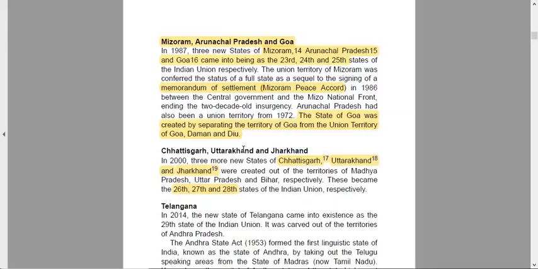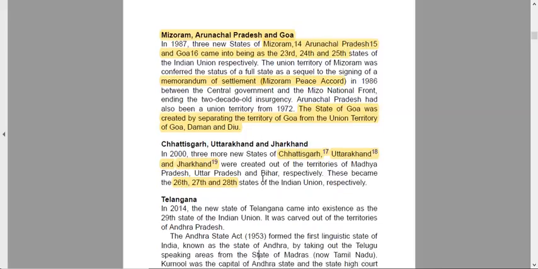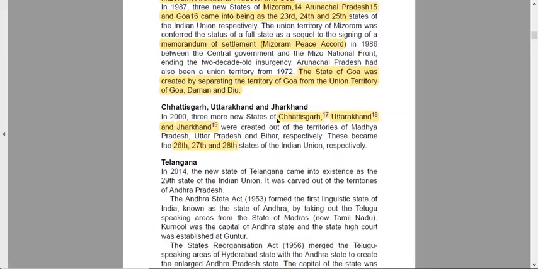The state of Goa was created by separating the territory of Goa from the Union Territory of Goa, Daman and Diu. So Goa was also given full-fledged status. Chhattisgarh, Uttarakhand and Jharkhand are the ones which were formed in much later years. Three new states were formed: Chhattisgarh, Uttarakhand and Jharkhand.